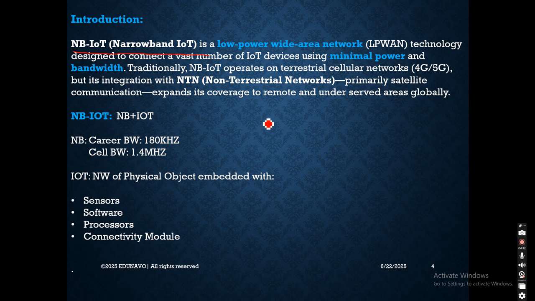We have 3 categories of IoT: one is called narrowband NB-IoT, the second is guard band, and the third one is standalone. Here our complete focus will be on narrowband IoT.